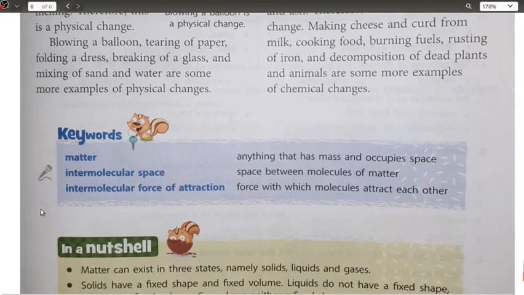Okay, at the end here 3 only are there, that is the keywords which are being given here. So these 3 keywords, they are nothing but they are your define the following terms. Okay, so in this case, that is define the following terms. Here this you will be writing on the first page of your chapter, giving the heading states of matter with today's date as well. Date is very much compulsory.